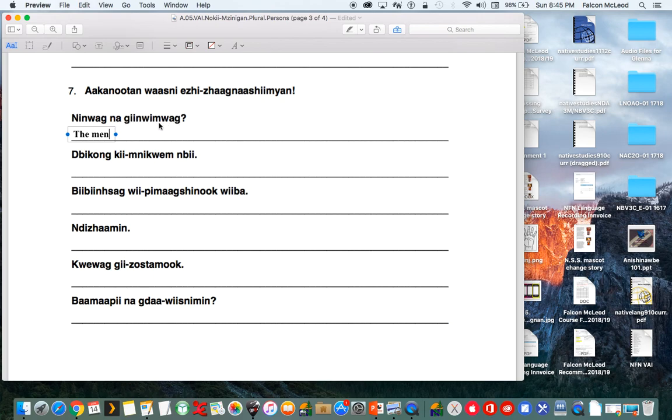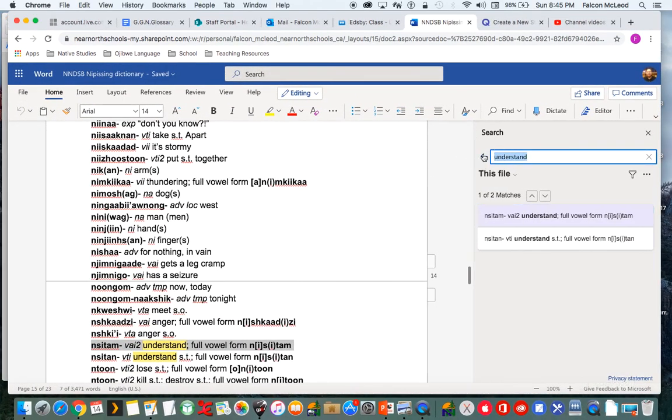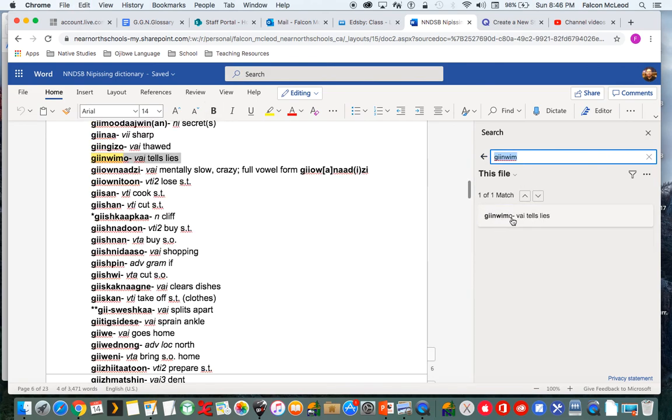Ginwemwug. Because we're talking about men, we know the verb is pluralized, and wug goes on VAI words. Ginwim, this looks familiar. So we're just going to copy this part without the wug, because we know that's the suffix. So let's put it in the dictionary. It's Ginwimma: she or he tells lies.